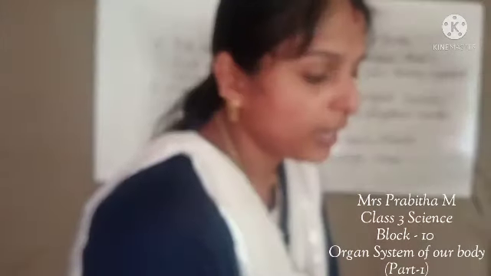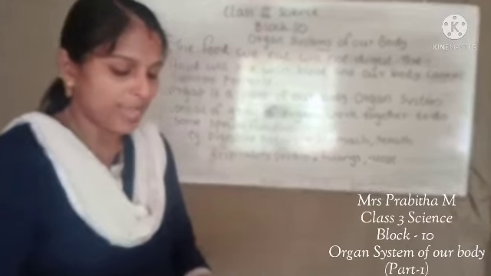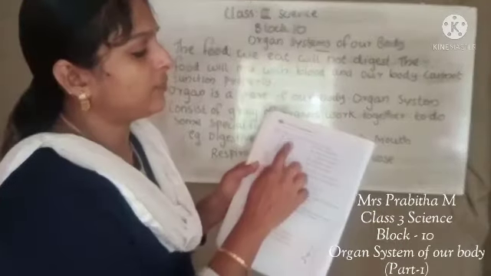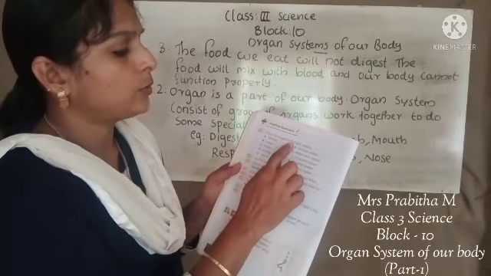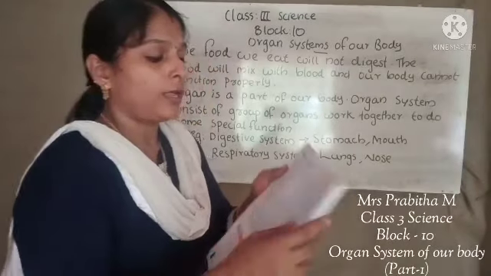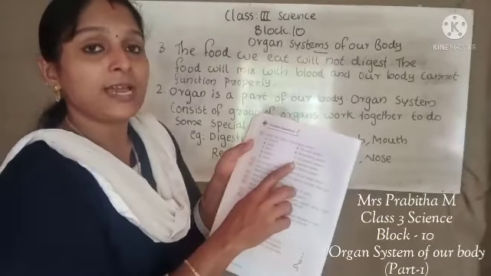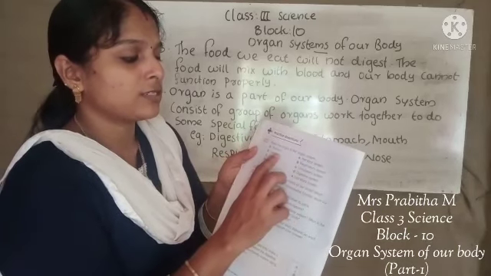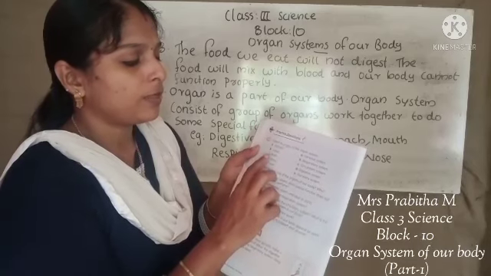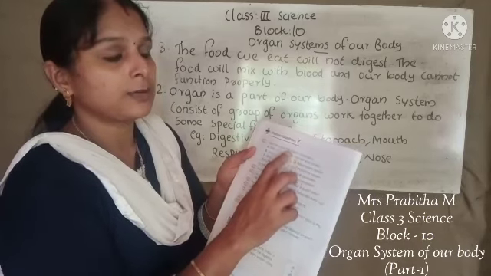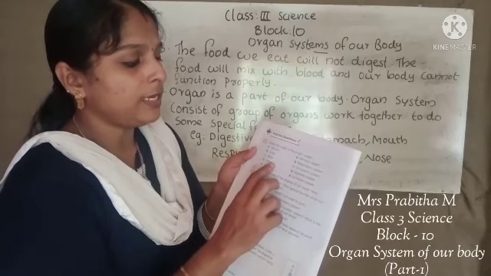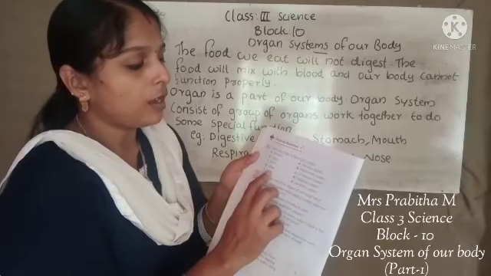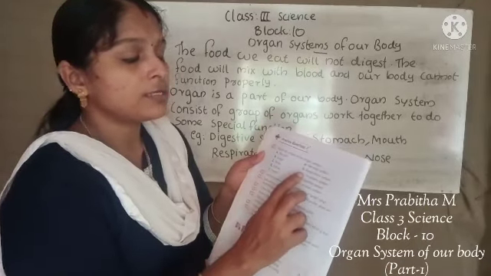Now everybody take your textbook. We can discuss practice questions. Okay, so practice question. First one we can do match the following. Match the organ to the organ system. Stomach, which system? Yes, digestive system. Second one lungs, respiratory system. Third one brain, nervous system. Kidneys, excretory system. Heart, circulatory system.